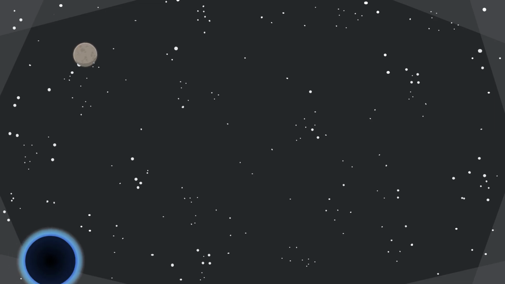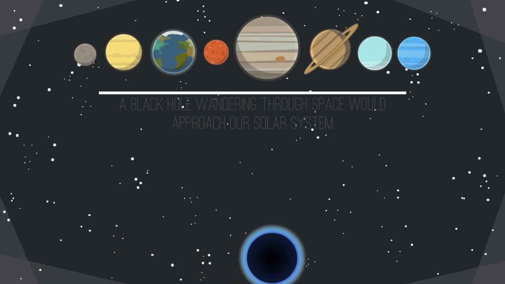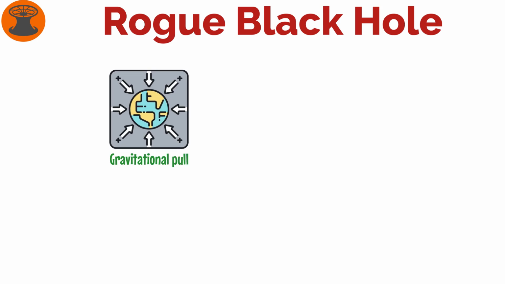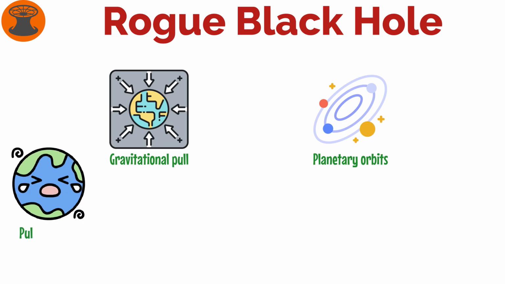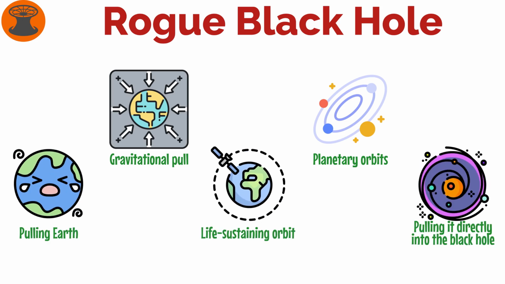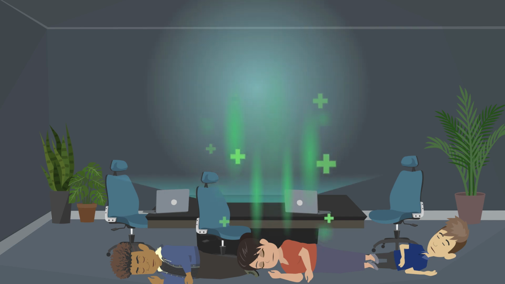Rogue black hole. In this scenario, a black hole wandering through space would approach our solar system. Its immense gravitational pull could disrupt planetary orbits, potentially pulling Earth out of its life-sustaining orbit around the sun, or even pulling it directly into the black hole. Either outcome would spell doom for all life on the planet.